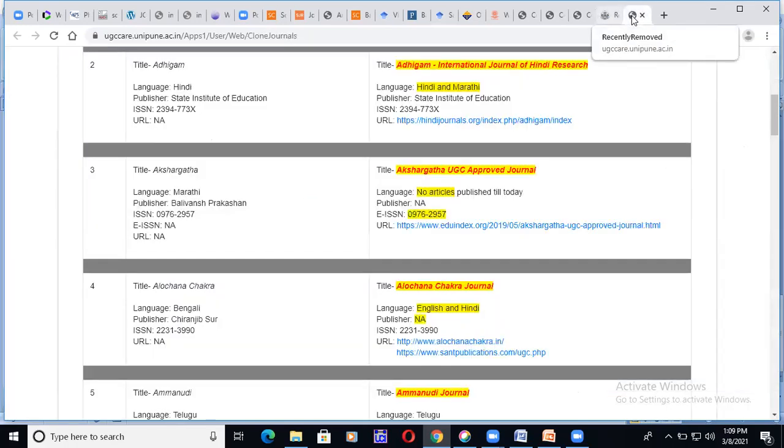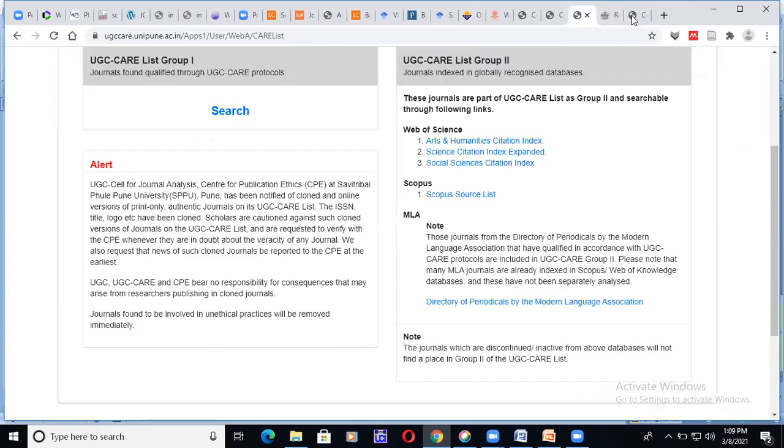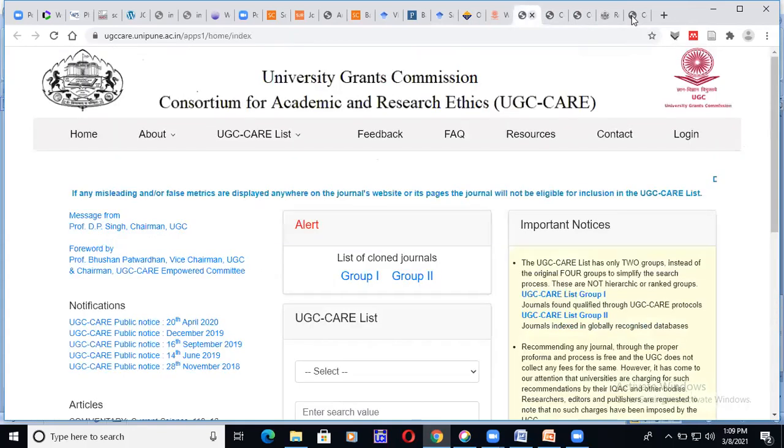This is called a cloned journal. There is no discontinued journal. Recently added journals may be there. So we can find out this type of thing for your purpose.